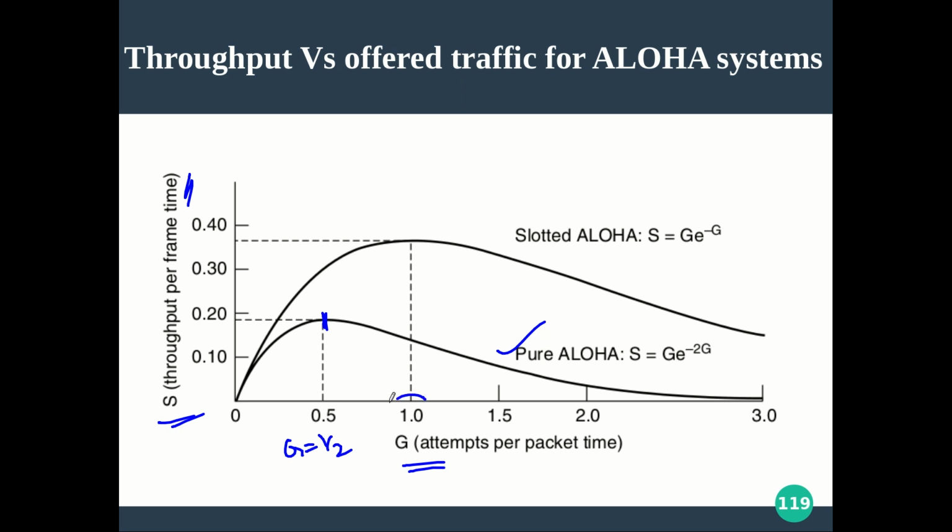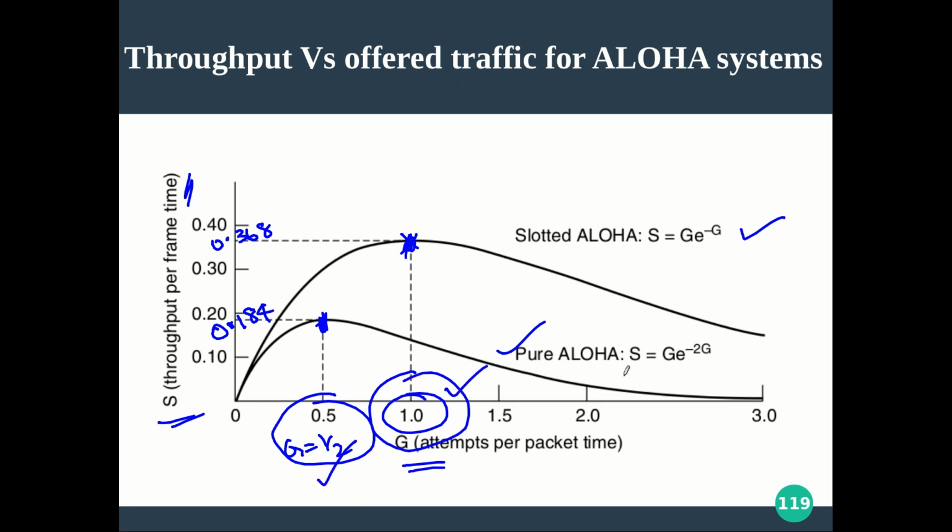Similarly, at G equal to 1, slotted Aloha gives maximum efficiency. That maximum value is 0.368 for slotted Aloha, and 0.184 for pure Aloha. This is how the performance goes, and you have to remember these values and the formulation for both. Hope it is clear for you.